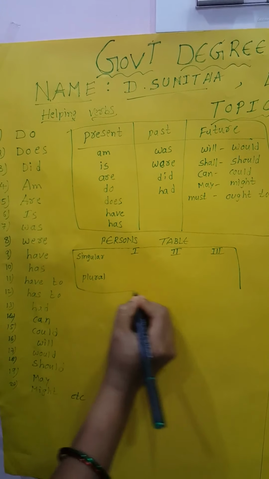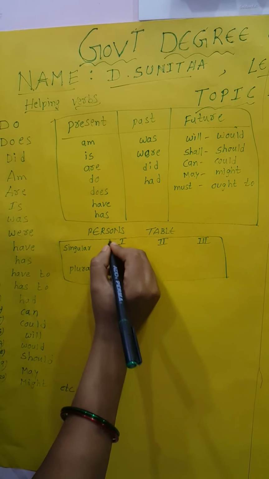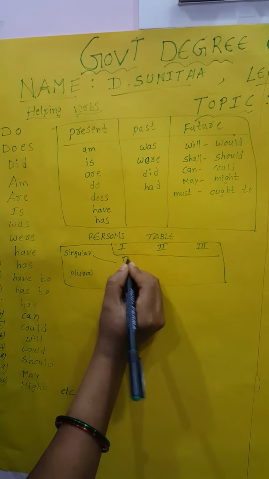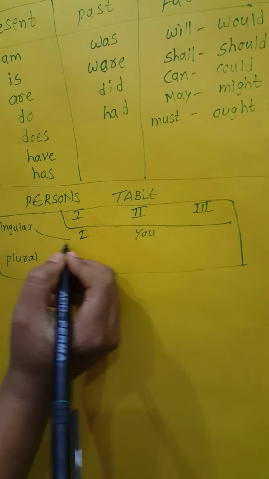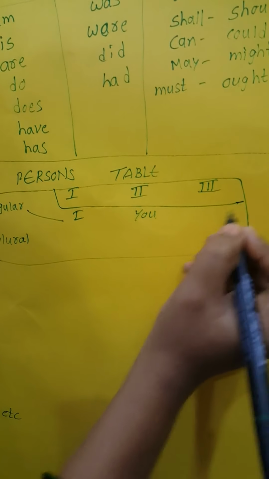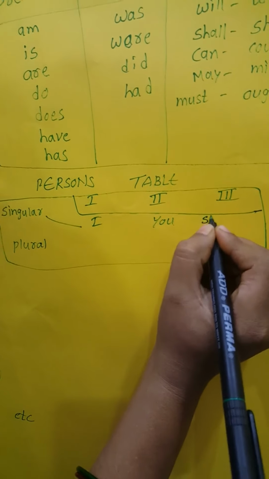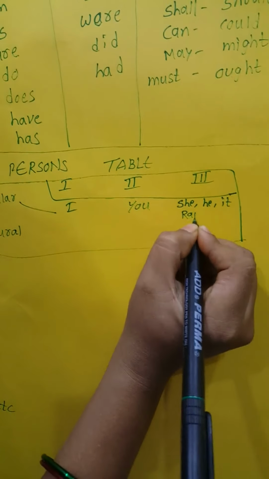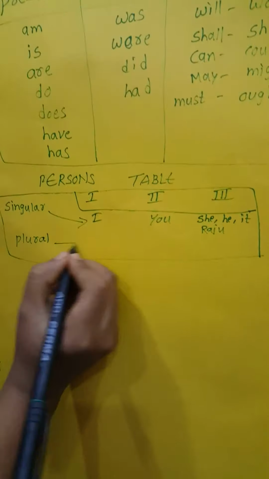We can draw a table for a clear understanding of the persons. First person singular: I. Second person: you. In third person singular, not I, not you, the remaining all come under the third person, like she, he, it, Raj. These are called third person singular.